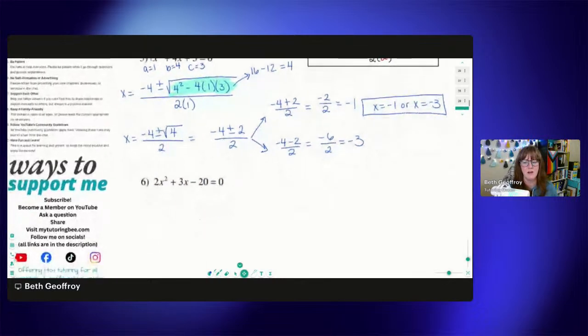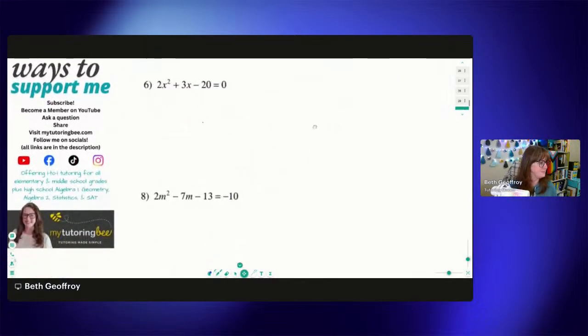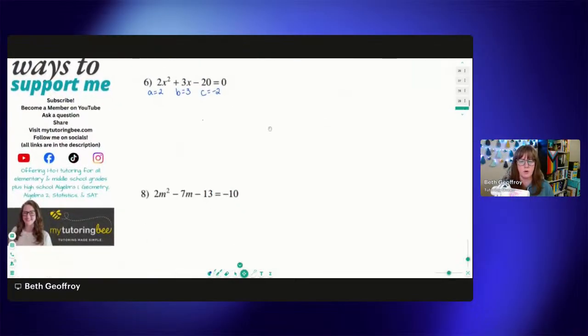All right, let's see what we've got for problem number 6. Okay. So again, we've got our A is 2, B is 3, and C is -20. So our equation is negative b, which is -3, plus minus the square root of b squared. So that's 3 squared minus 4 times a, which is 2, times c, which is -20.